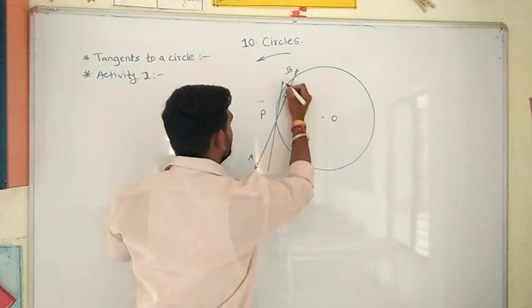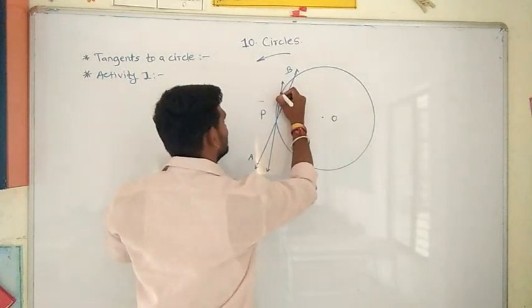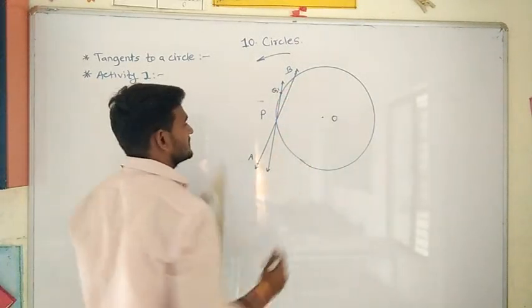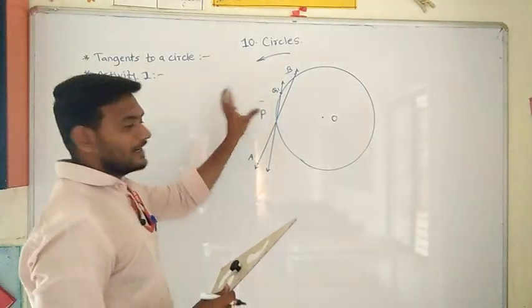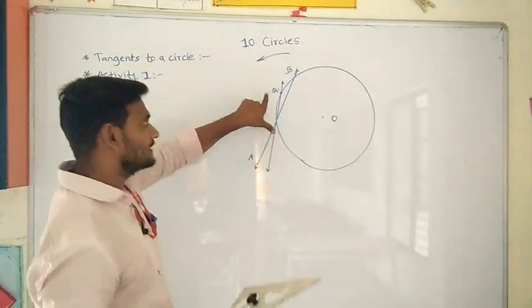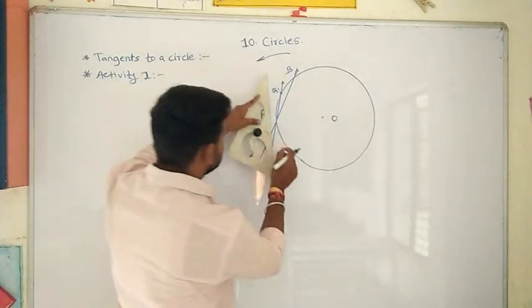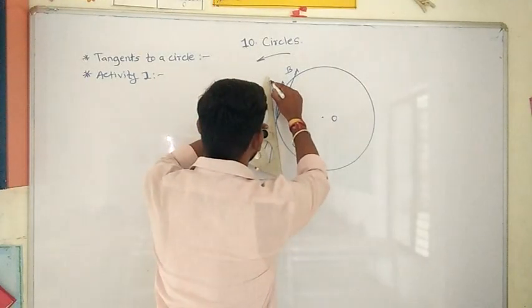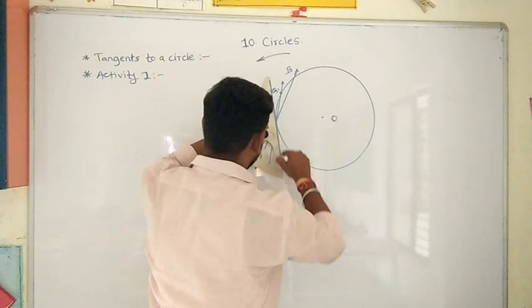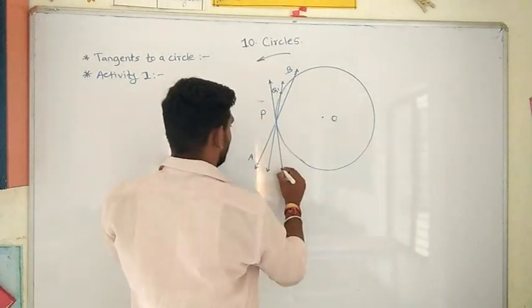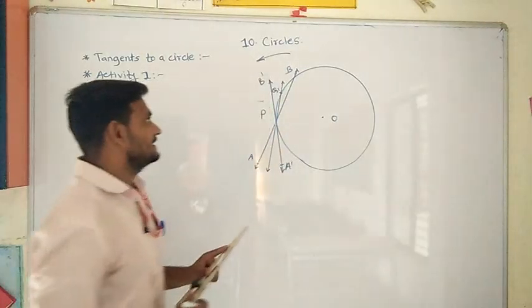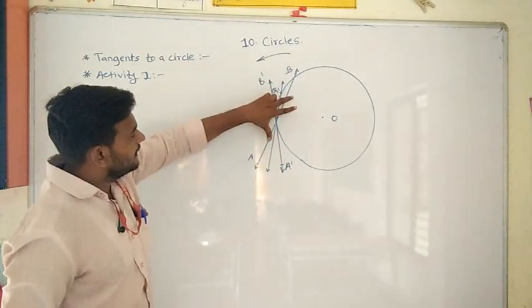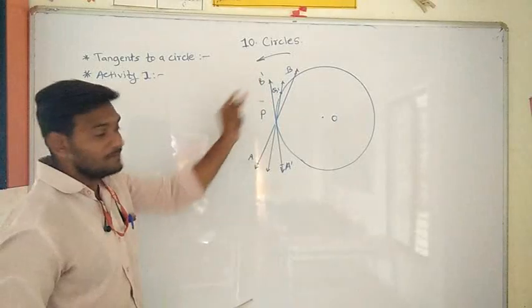The wire will take the new position. I will mark this point as Q1. If again I rotate the wire AB, then it will take this position. See here. I will take this position and mark these points as A dash and B dash. Now the wire AB has taken the position A dash, B dash.